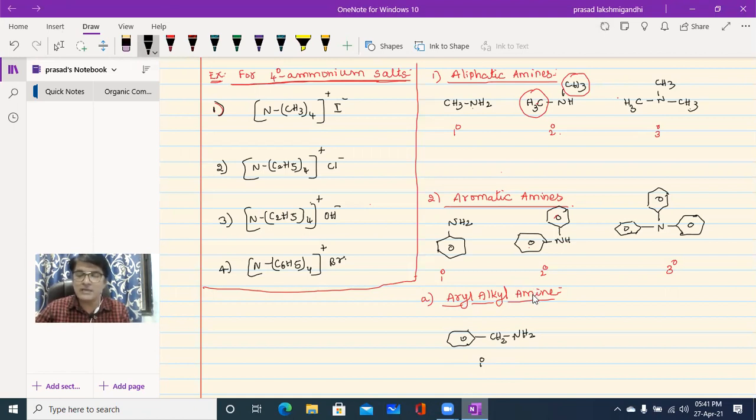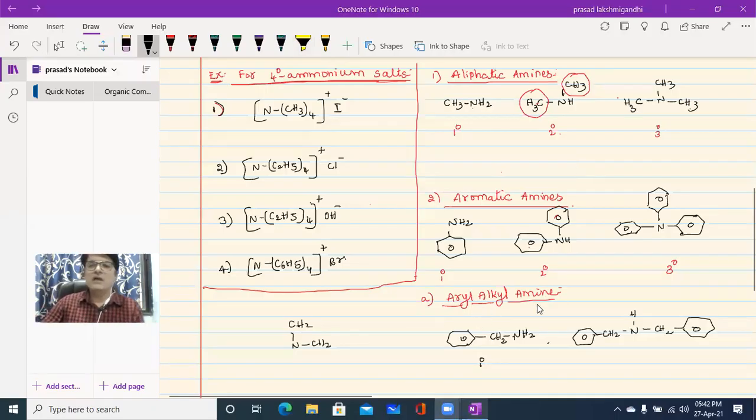What is aryl alkyl amine? The amines in which the nitrogen atom is bonded to the side chain of the aromatic ring. This is the side chain of an aromatic ring. That type of compound is known as aryl alkyl amine. So this is the example, benzyl amine. Please note down the name: the name of the compound is benzyl amine. I'm going to write a few more examples then.